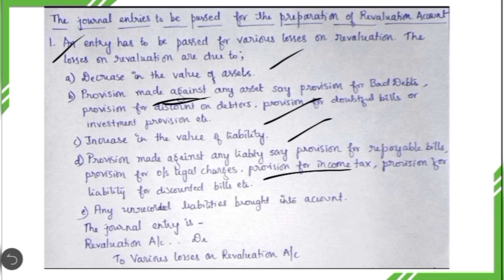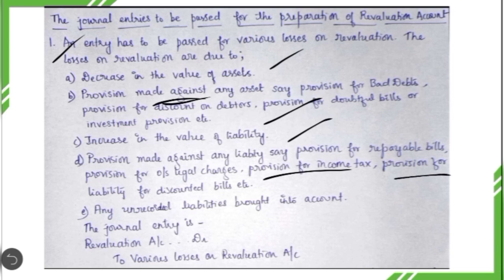Let us take an example of provision for income tax. The firm is creating a provision for paying the income tax, which is a current liability. They have to pay that income tax in the near future. So whenever they create a provision for income tax, a new current liability comes into picture, which increases the total liability of the firm. Thereby total liabilities increase, which results in revaluation loss.